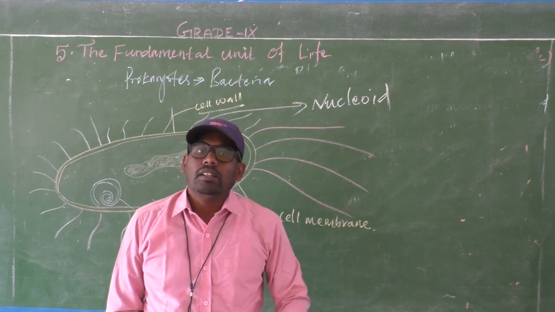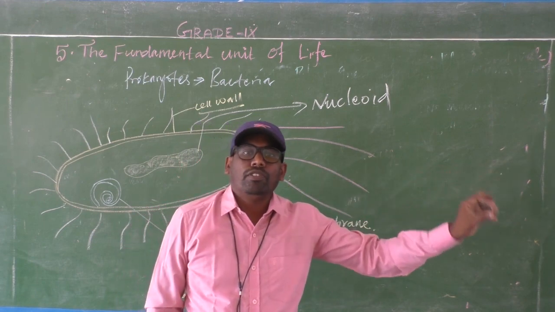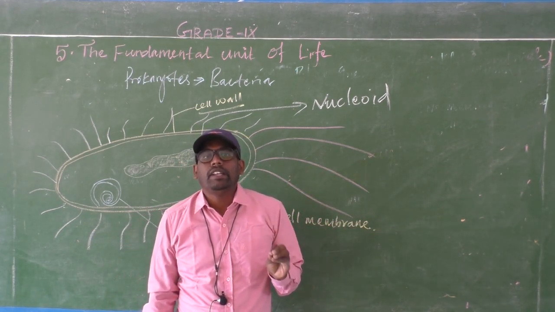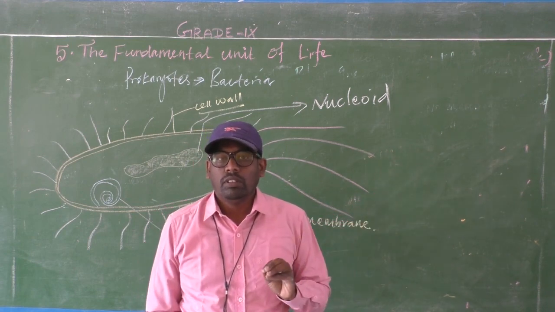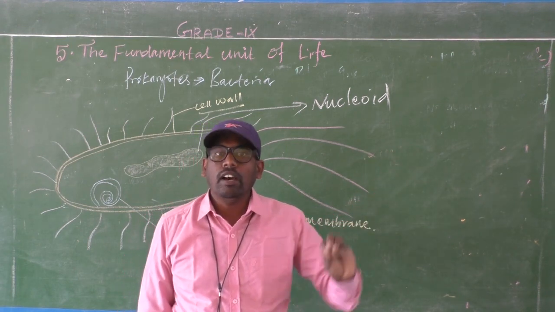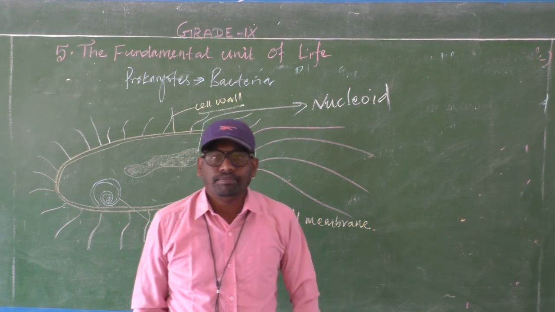What plant character? Some bacteria carry out photosynthesis, so those bacteria are called photosynthetic bacteria.